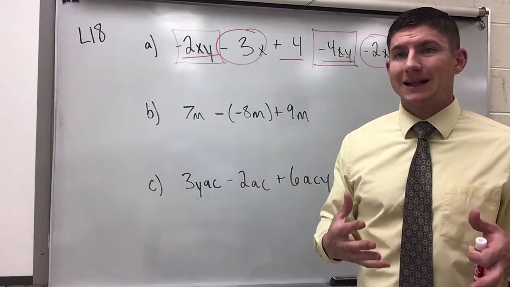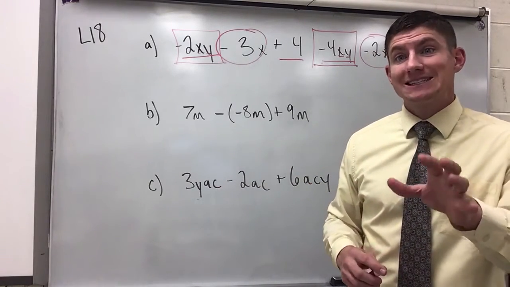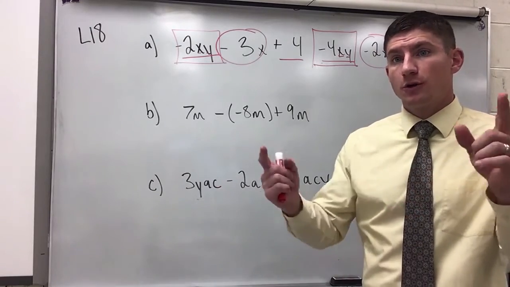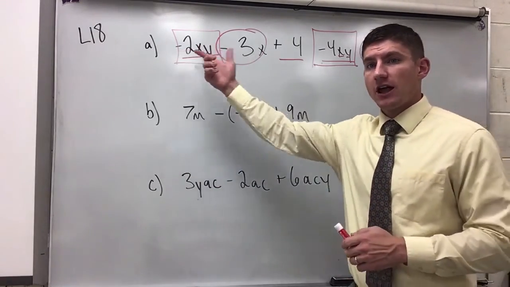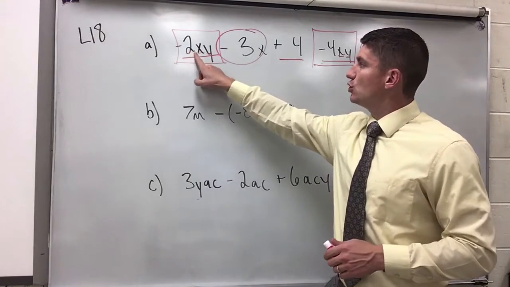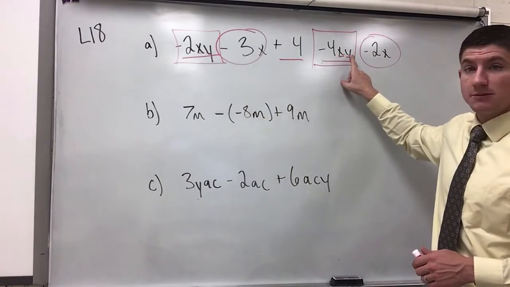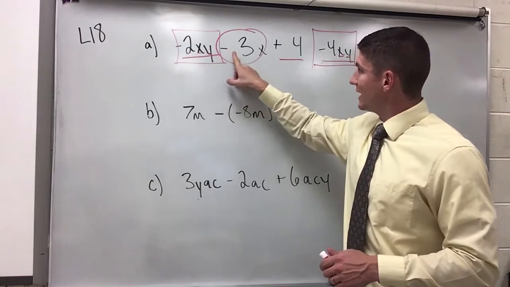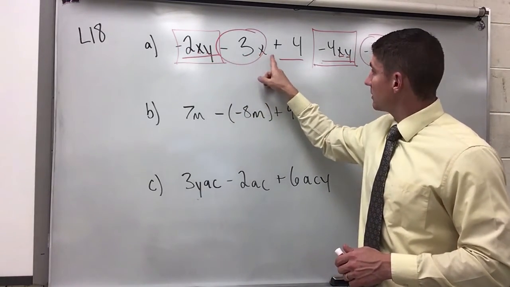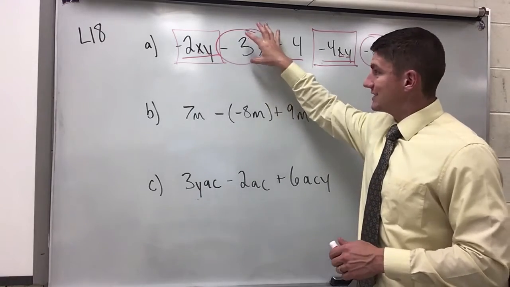Therefore, when we're looking at combining like terms, we're looking to see if they have the exact same variables in order to put those pieces together. If you look at letter A for an example here, I got negative 2xy. That can be put together with negative 4xy because they've got the same set of variables. Negative 2xy and negative 3x don't go together because there's not the same variable in this term.